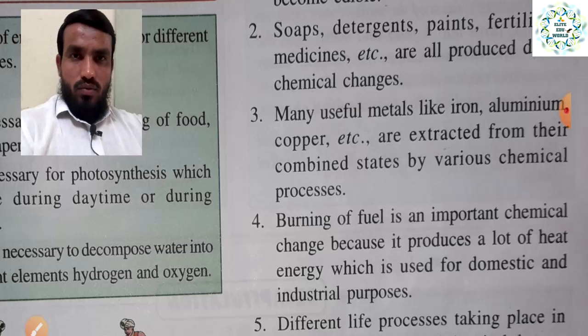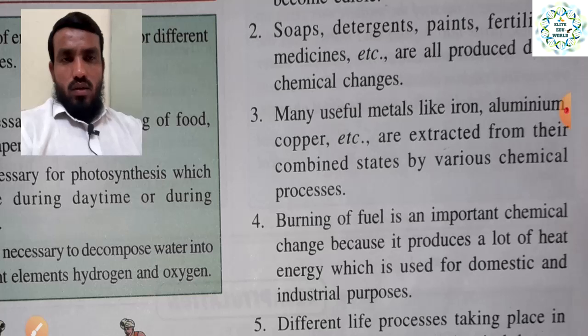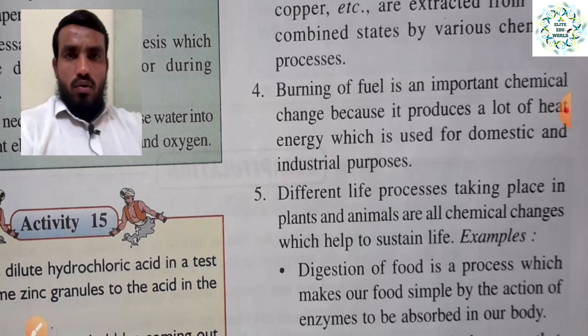So separation of all the metals from their combined form is possible because of chemical processes. That is also one of the advantages for us, and this is also a result of chemical reaction, right?